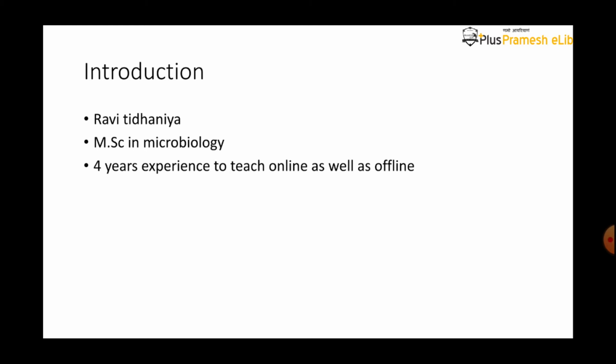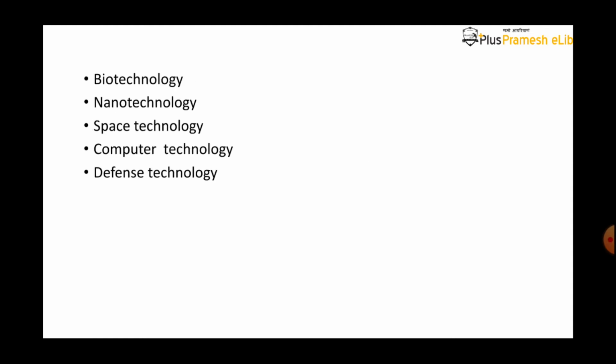Before we start, let's take a look at the different parts of science and technology that we will deal with in the near future. Firstly, we will deal with biotechnology, then nanotechnology, then space technology, then computer technology, and in the last we will deal with defense technology.